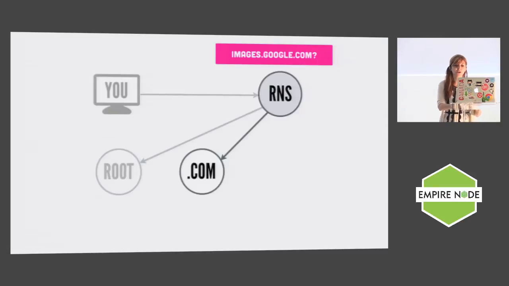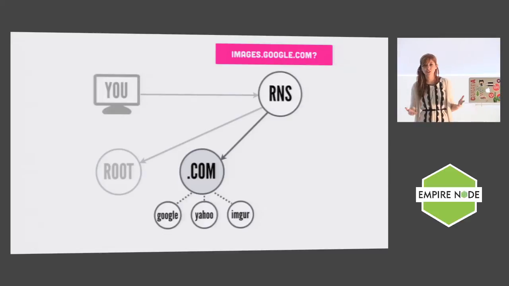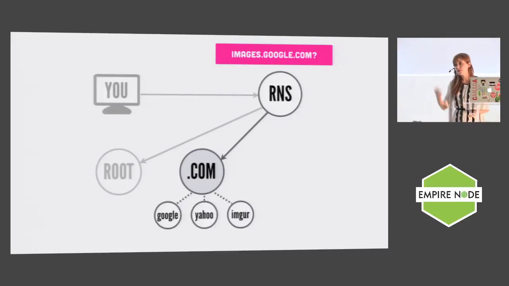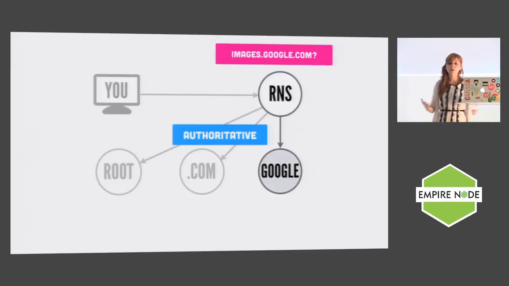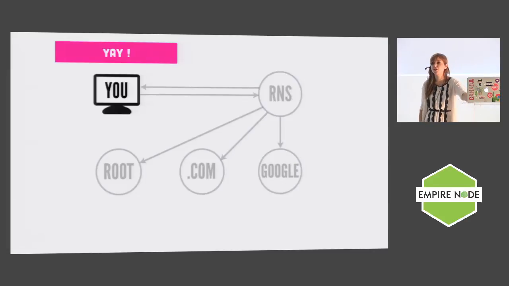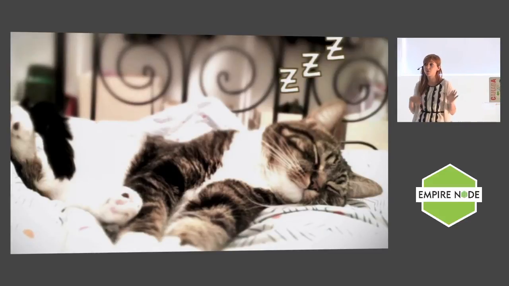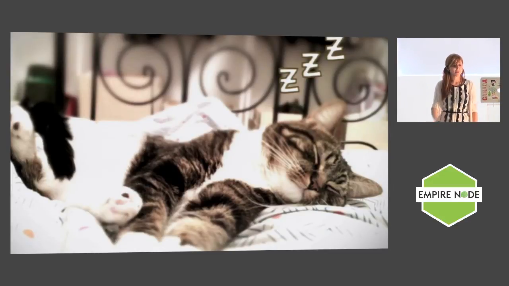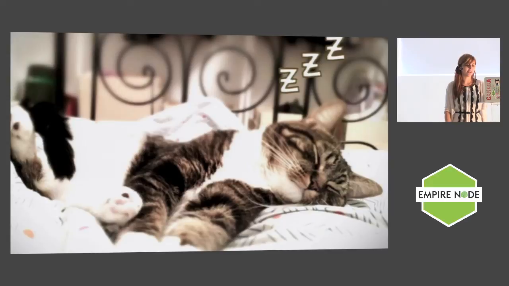So now the recursive name server is going to go talk to the .com server because it was so exciting the first time and we should do this over again. And again, the .com server doesn't actually know about images.google.com, it just knows about google.com. So it's going to tell you that you probably want to talk to a google.com name server, which you're going to do. And at this point, the google.com server has an answer for you, knows about images.google.com, and we say that it is authoritative about images.google.com. And it's going to give you back the IP that you were looking for, and everybody's excited. You have now, congratulations, loaded just the images.google.com page, not any of the styles, any of the JavaScripts or any of your cats. That was exciting. So this doesn't actually happen because this would take hours to get to a cat image, and we want to make cats faster, not slower on the internet.